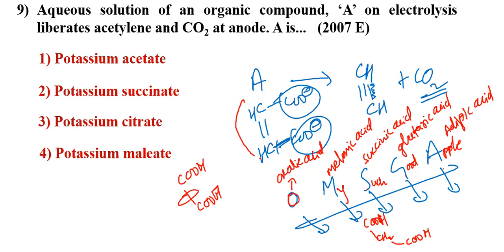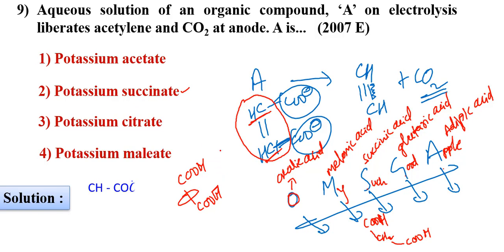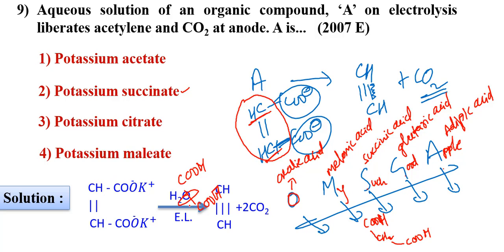So here 2 groups are there, that is succinic. Two carbon groups, 2 carbons are there, succinic. So potassium succinate is your answer. You can see here, potassium succinate.